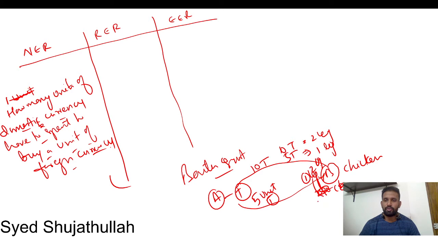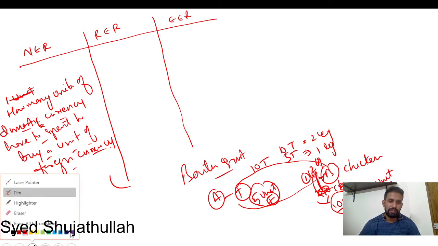Nothing but 1 unit you can replace with 100 grams. If you shell out 5 units of tomatoes, you will get 100 grams, which here is 1 unit of chicken. Just like what happened in ancient times is being discussed here also: how many units of a domestic currency have to be spent to buy a unit of foreign currency.